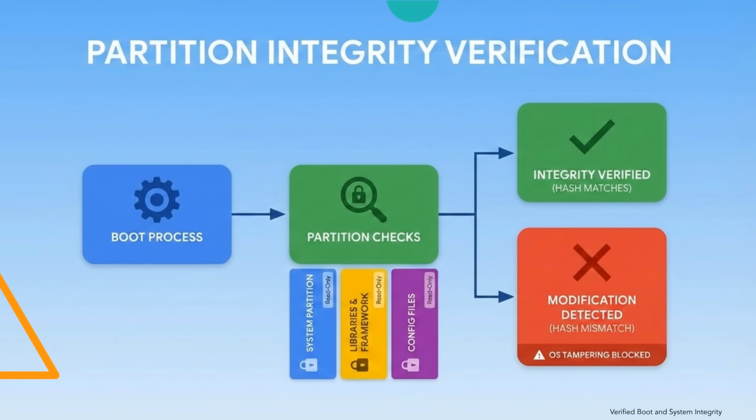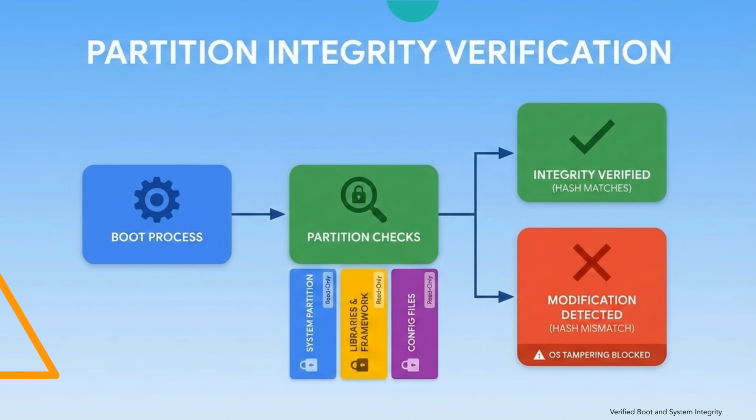Partition integrity verification ensures that individual system partitions remain unmodified. Each protected partition contains metadata describing cryptographic hashes for the partition contents. During the boot process, these hashes are recalculated and compared against trusted values. If the calculated hash does not match the expected value, the system detects a modification.